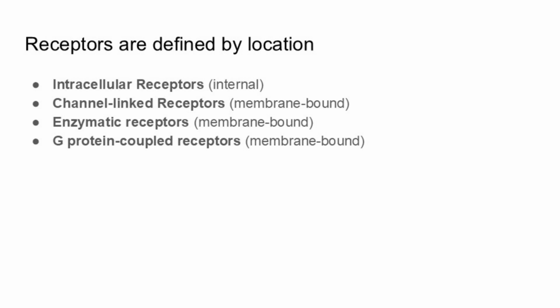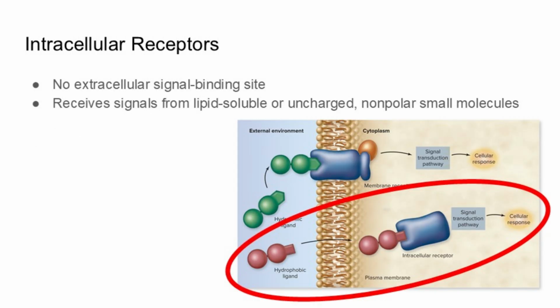Protein receptors are defined by their location within the cell. We'll first talk about protein receptors that are inside the cell, the intracellular receptors that are not bound to the cell's membrane. The three other types of receptors are bound to the cell's membrane. Channel-linked receptors, enzymatic receptors, and G-protein coupled receptors all have domains embedded in the plasma membrane.